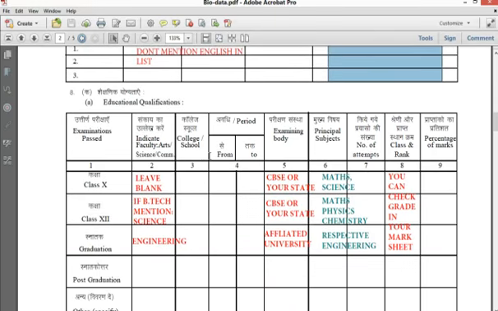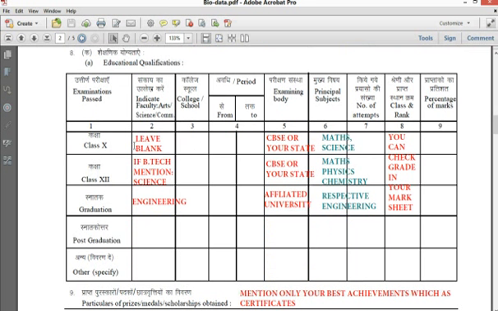Okay, and coming to the educational qualification, for class 10th, everyone will have the same subjects like social, maths, Hindi, English, all. So no need to write all the things, science, physics, social, or everything. Just leave it blank. Or if you would like to write anything here, put it just as science.